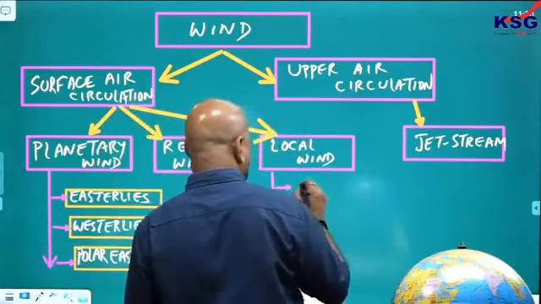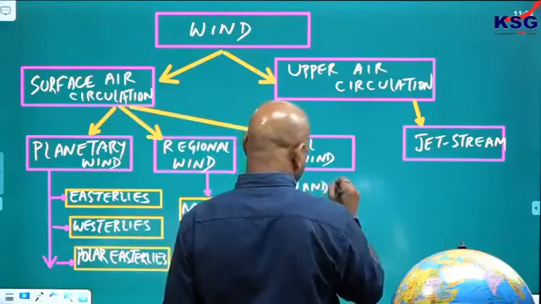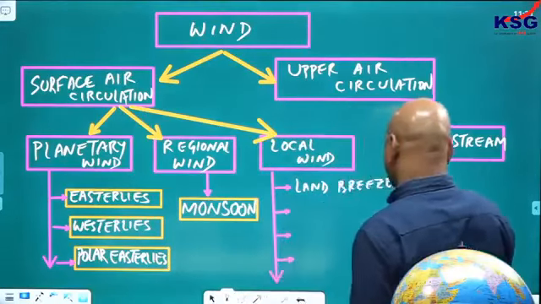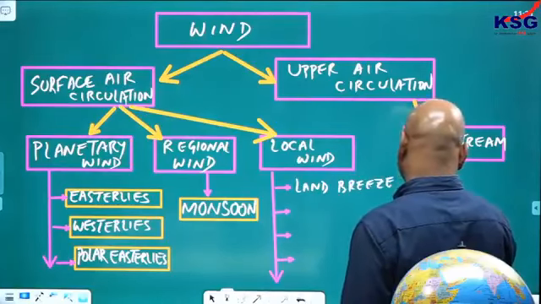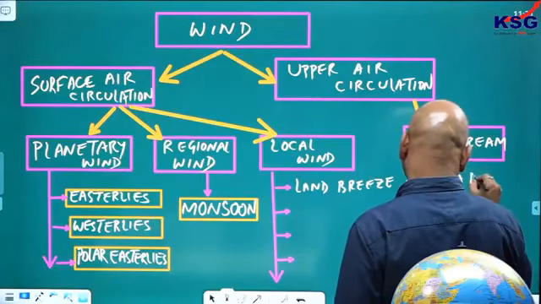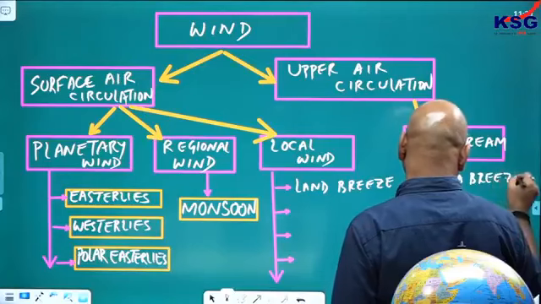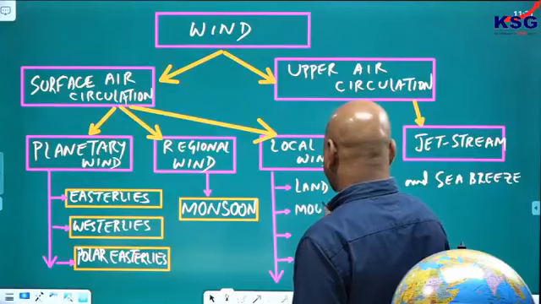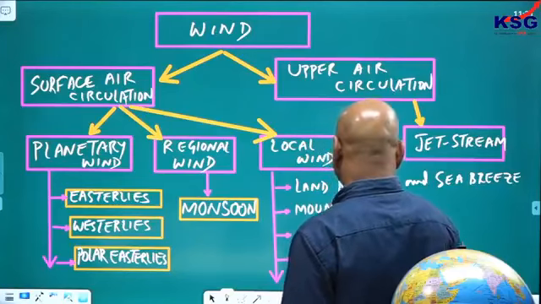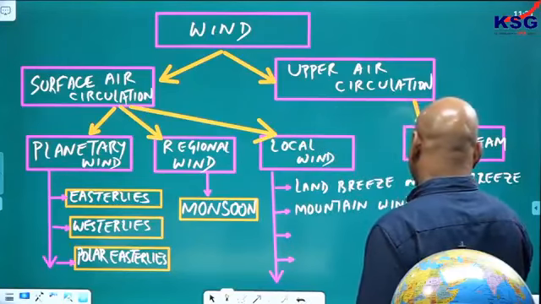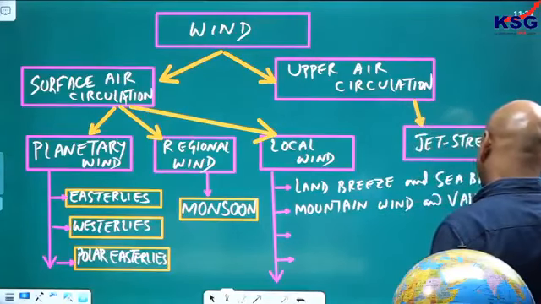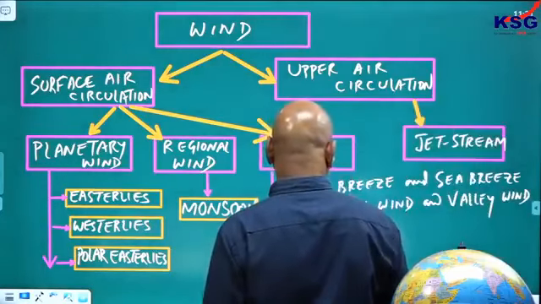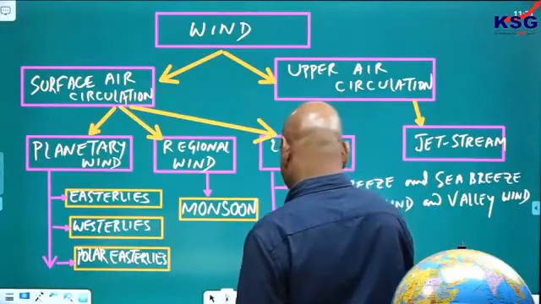Local winds are like land breeze, sea breeze, mountain wind, and valley wind. Mountain wind, valley wind, land breeze, sea breeze.